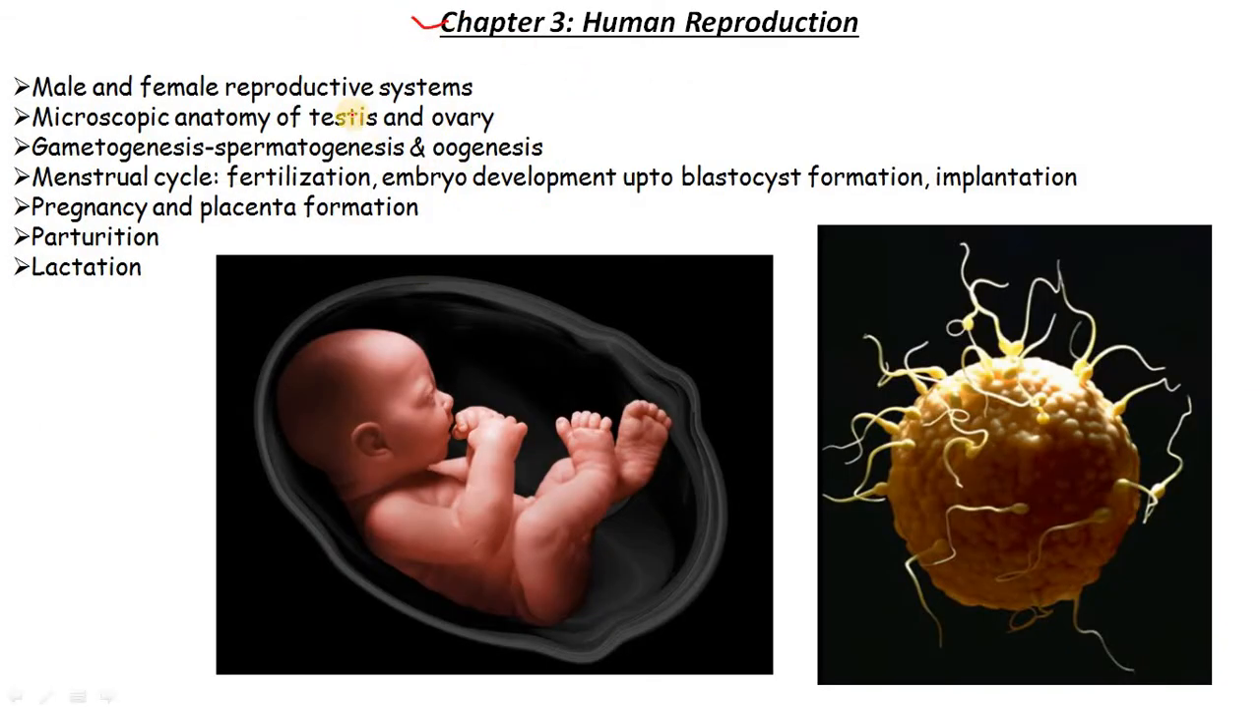Chapter 3, Human Reproduction: the male and female reproductive systems, microscopic anatomy of testis and ovary, gametogenesis, spermatogenesis and oogenesis, menstrual cycle, fertilization, embryo development up to blastocyst formation, implantation, pregnancy and placenta formation, parturition, lactation.